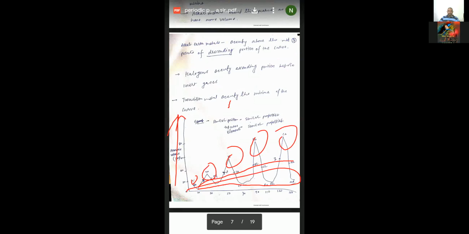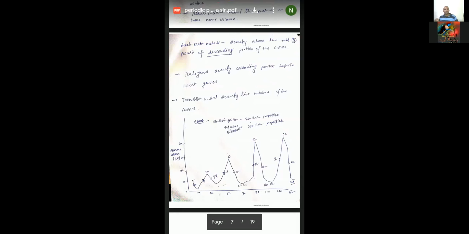So you will be able to understand this concept very easily, student. When you are arranging the elements on the basis of atomic volume and atomic density, what you will find is that the elements having maximum volume have similar positions, and similar position implies that they have similar properties. Now let us move to the next slide, student.